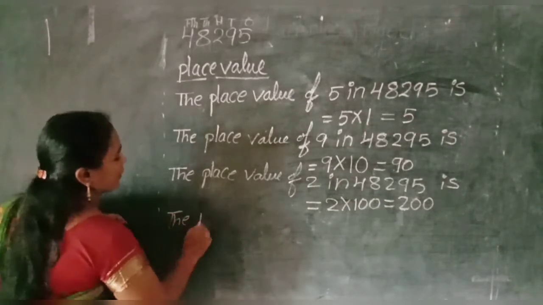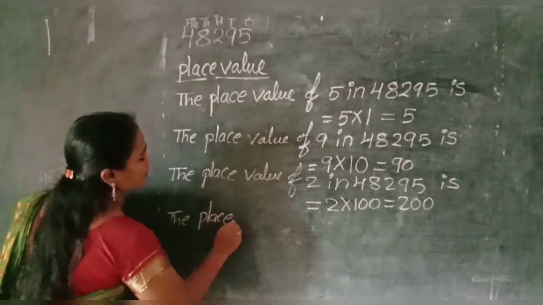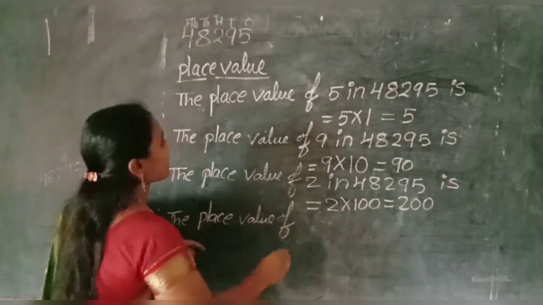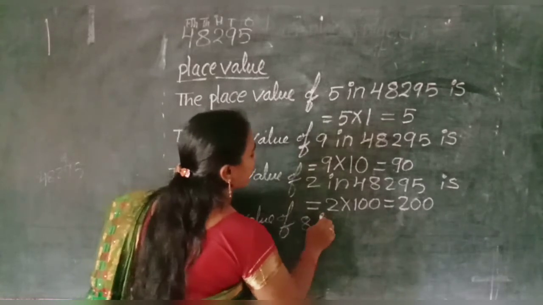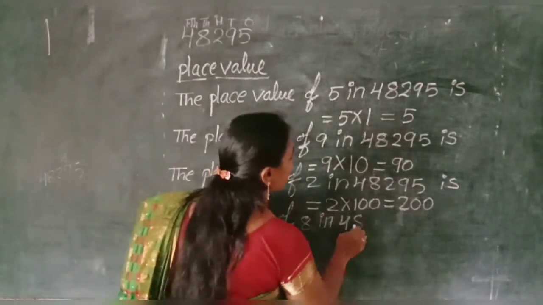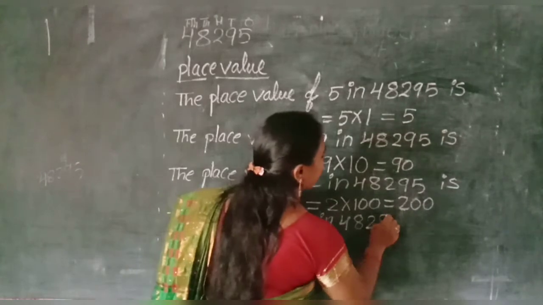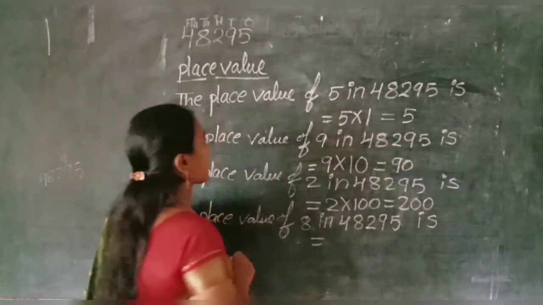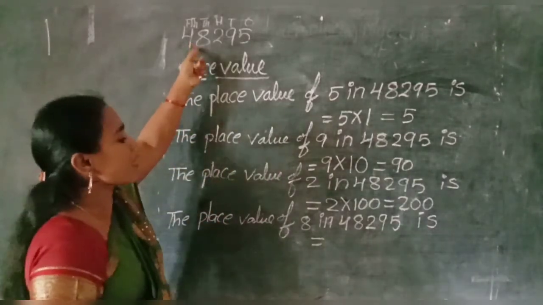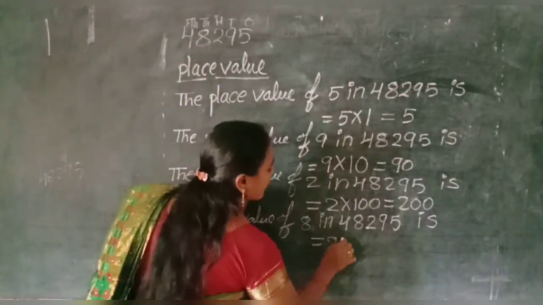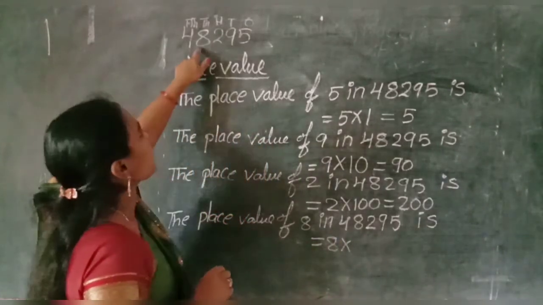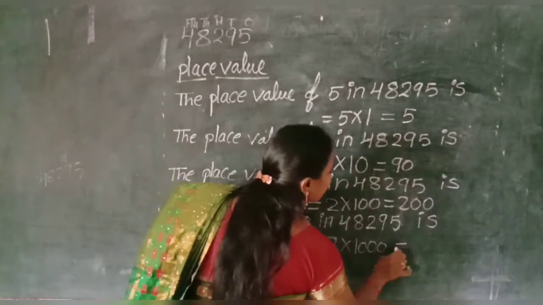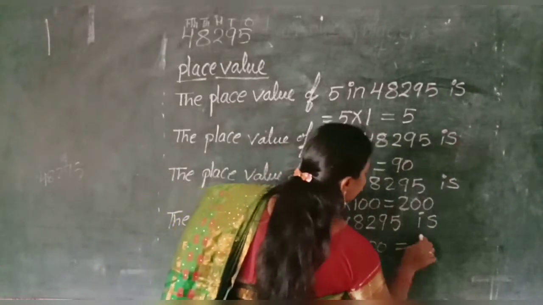Next, the place value of next digit is what? 8. 8 in 48,295 is equal. Okay, face value. What is the face value of 8? 8 into which place is 8? 1000. Multiply with 1000. So that is equal 8 into 1000, 8000.